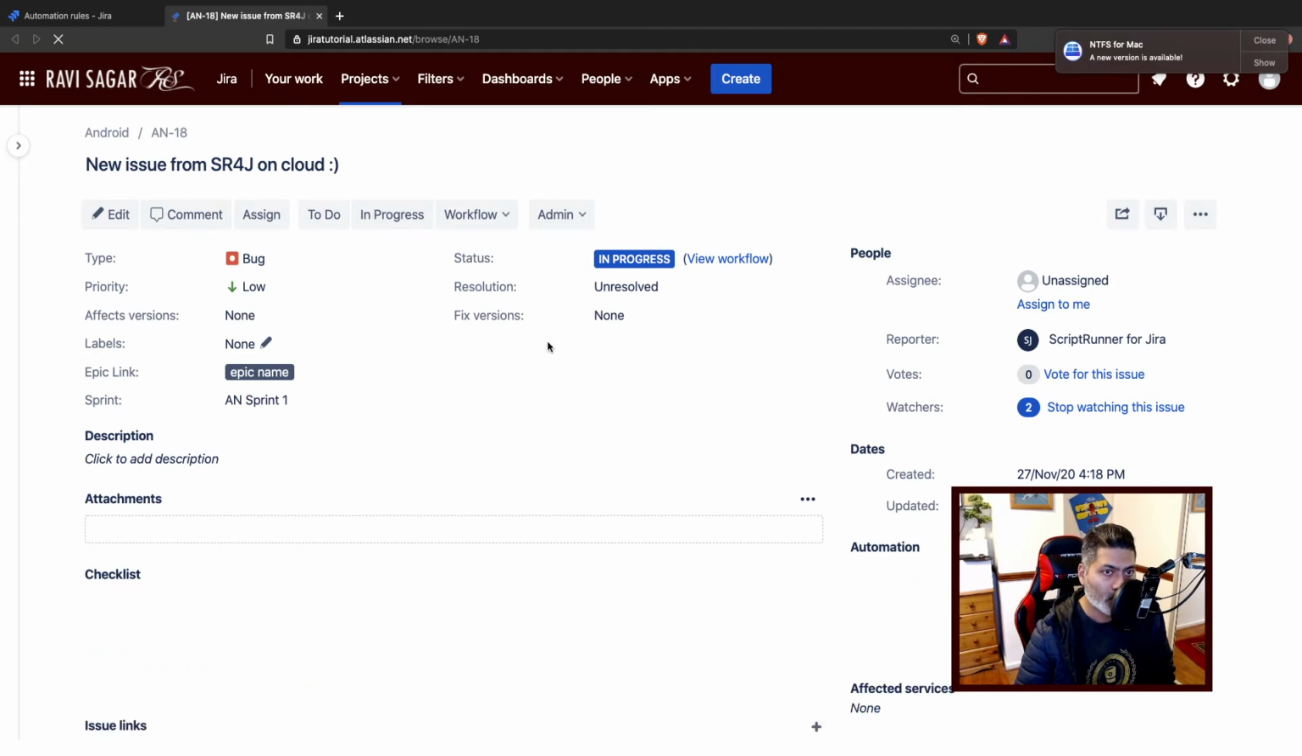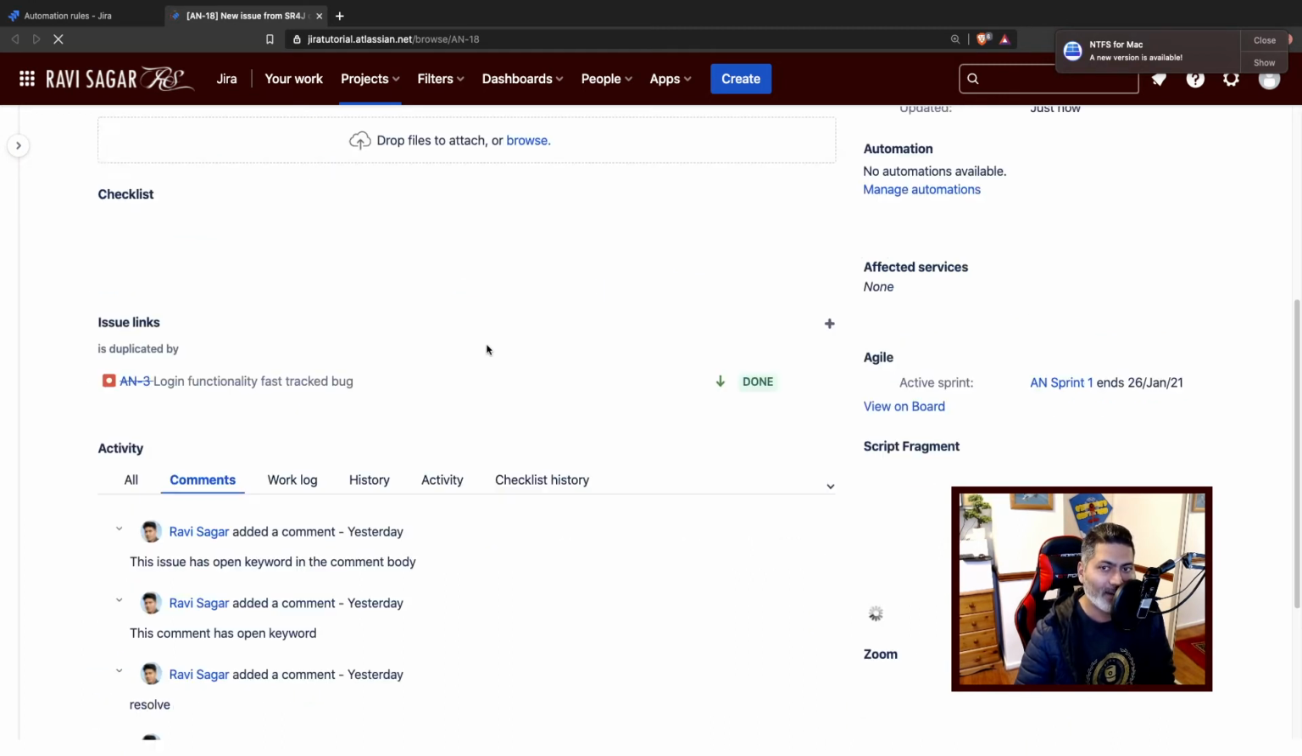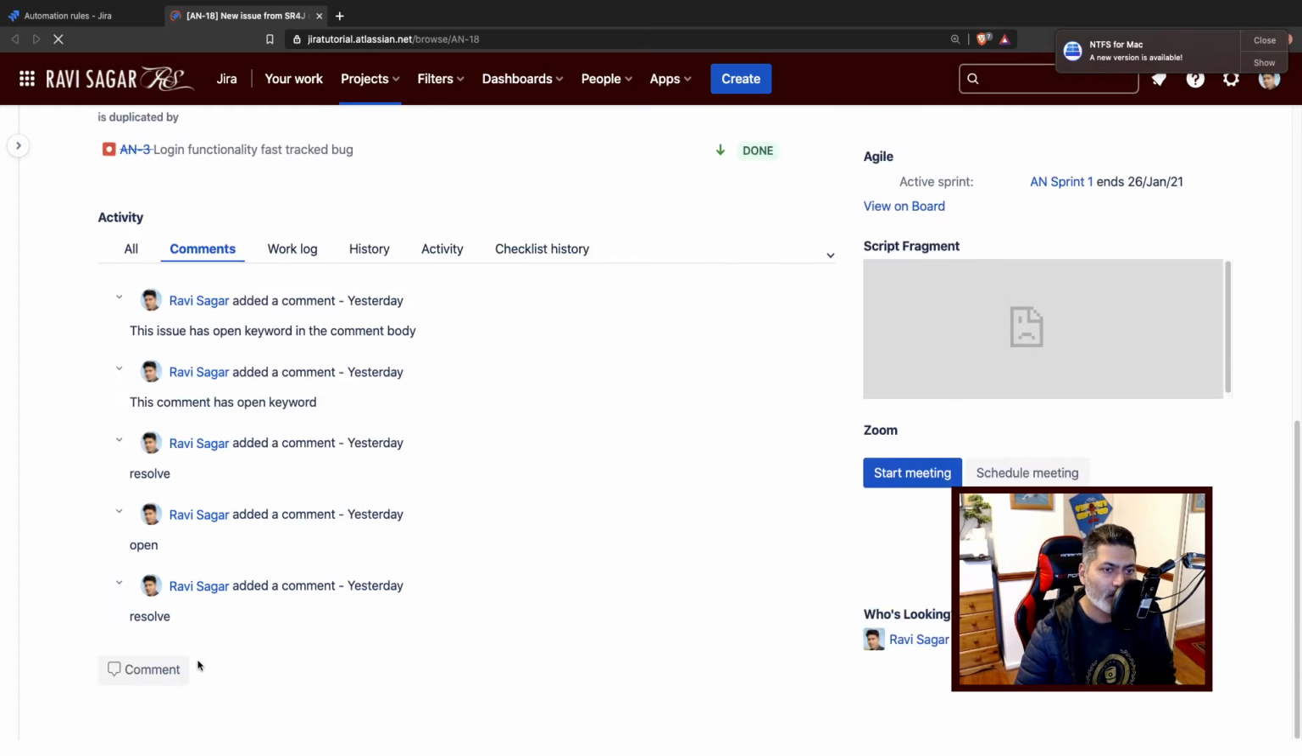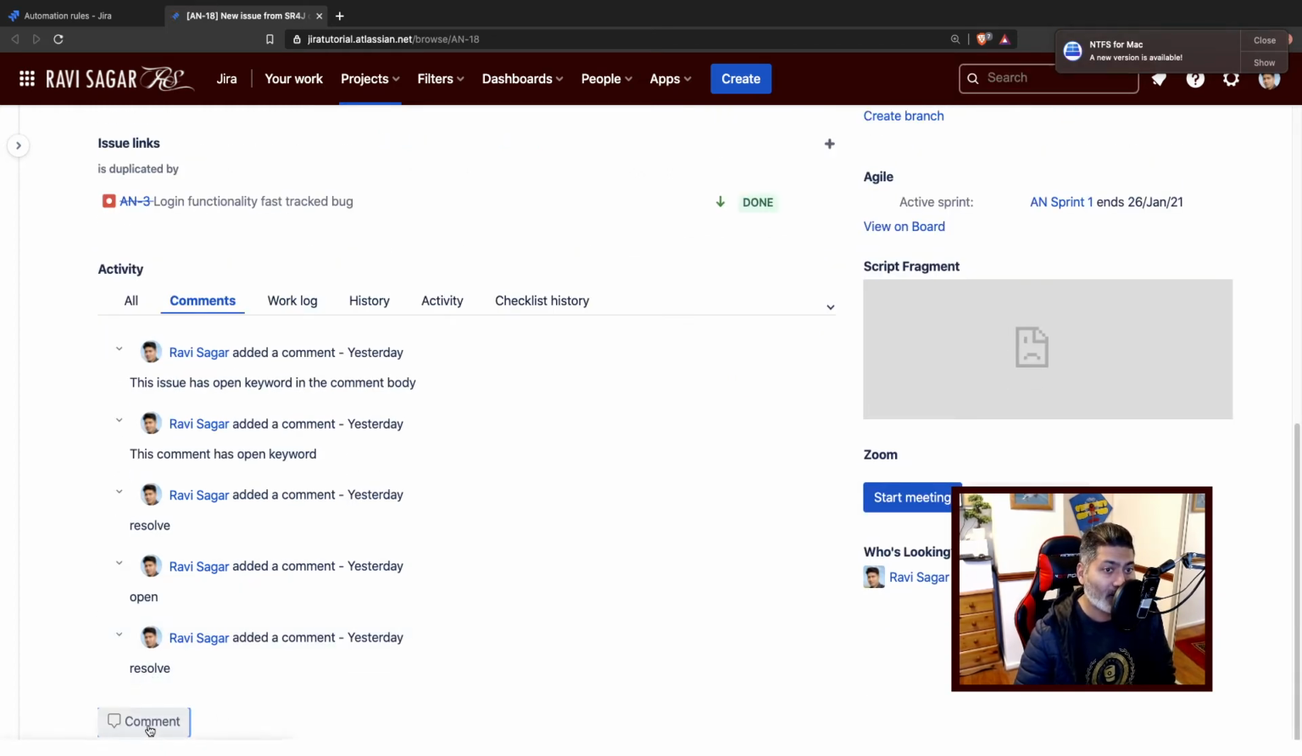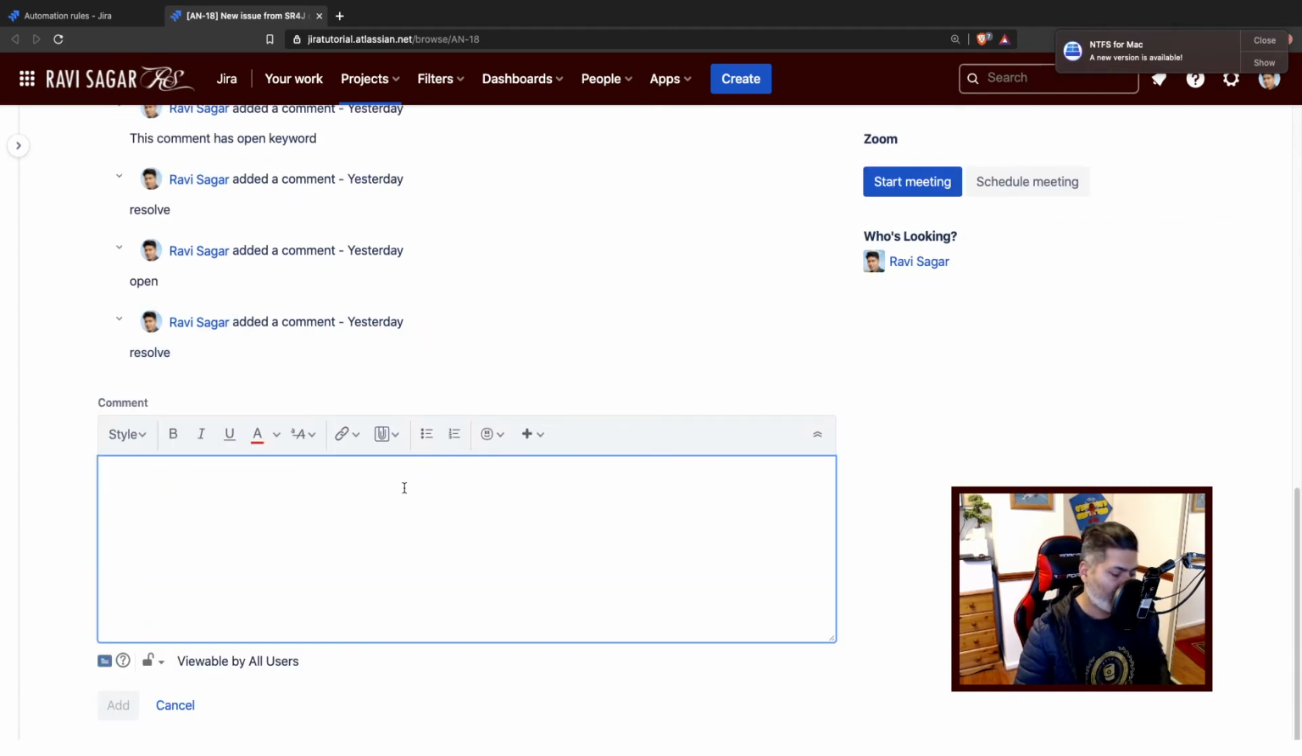So this is in progress now, and what I'll do, I'll add a comment, and in my comment I will basically add some kind of a keyword that I want to check, which I of course mentioned. For example, if I want to resolve the issue, or maybe move the issue to done status using a transition. So I'll add, let us move the issue to resolve status, and check whatever. I'm just trying to add this comment, and the moment I add a comment, I will go back to the automation rule.